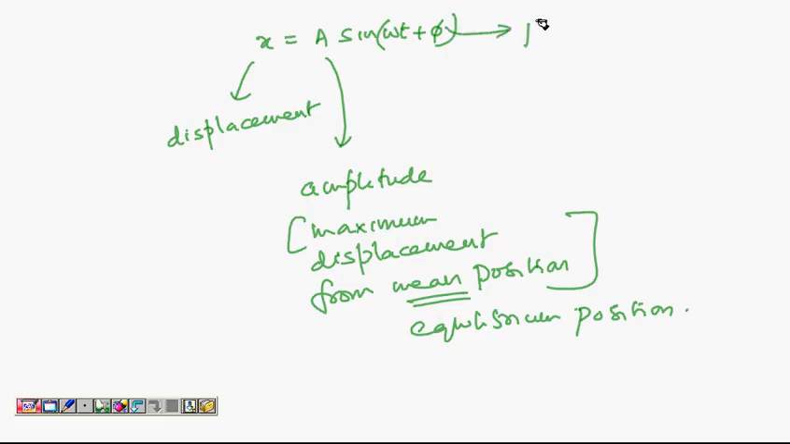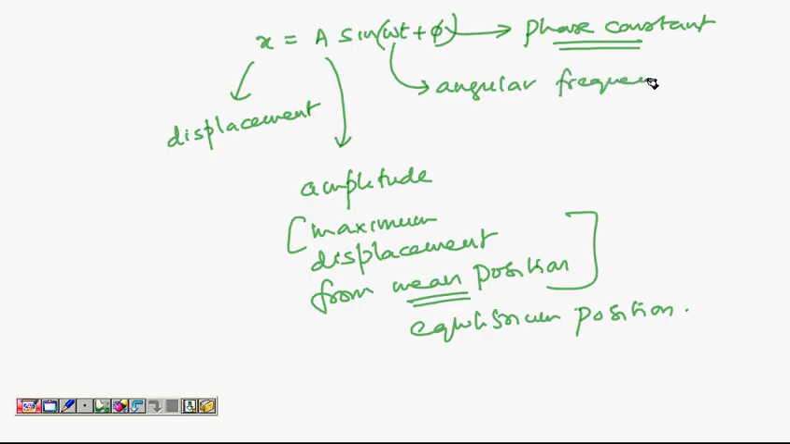This phi is called phase constant. We will see the implication of this soon, but it tells you from when you started observing the motion. t is of course time. Omega is what is called the angular frequency of SHM. It's a very important quantity. Somehow this also tells you something about the time period of SHM. We are going to see that later, but this omega is going to tell you the time period of SHM.